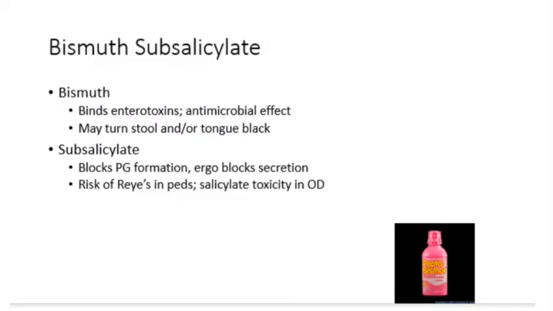A drug that we've already seen that's often used for diarrhea is Pepto-Bismol, bismuth subsalicylate. Again, the bismuth binds enterotoxins, and it's antimicrobial. The problem is it may turn stool and/or tongue black. The subsalicylate blocks prostaglandin formation, therefore it blocks secretion.